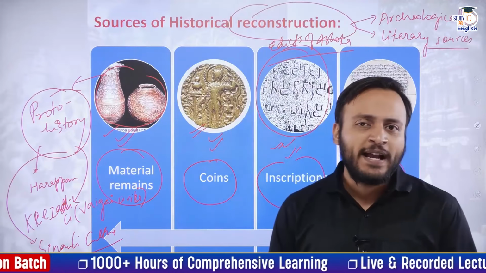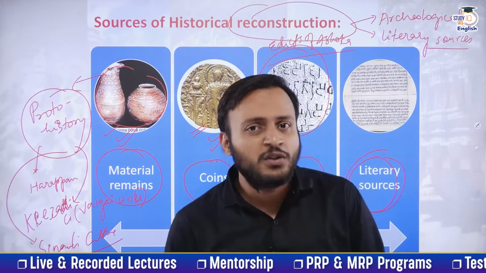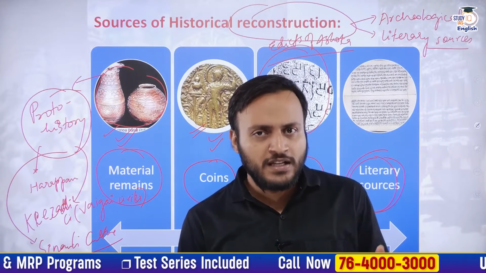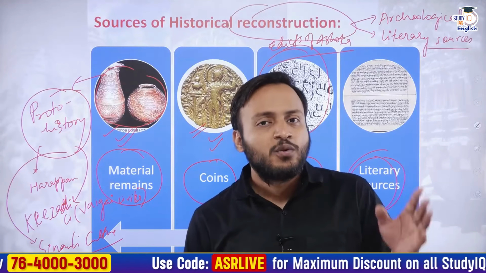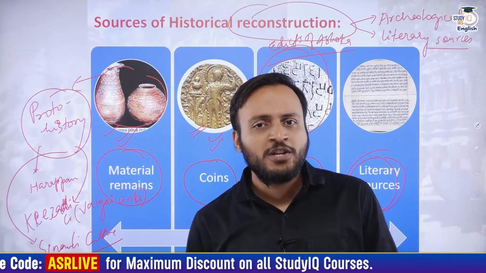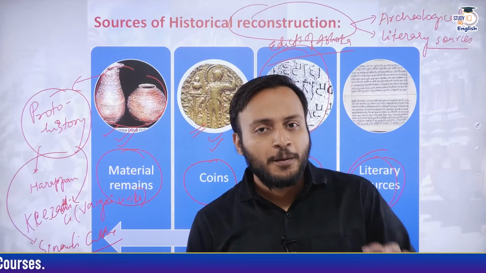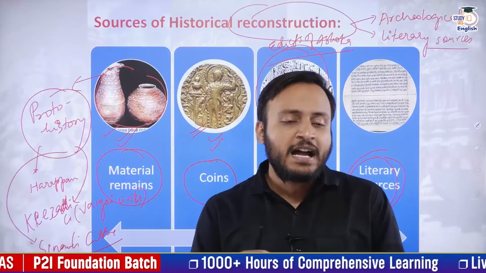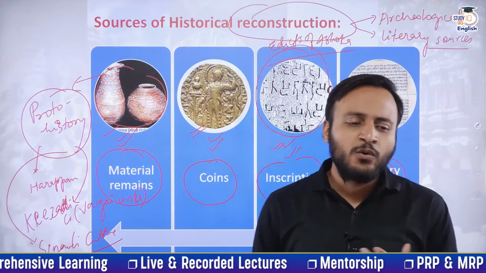Similarly, there are coins which provide evidence of the different attributes or features of the rulers. For example, Samudragupta used to play the veena. Veena is a musical instrument. How do we know that? We know it with the help of coins. Similarly, the Kushana ruler Kanishka used to worship Lord Shiva. How do we know that? We know it from the coins of Kanishka, which mention the name of Lord Shiva as O Shio. O Shio means Hey Shiva, right? And later onwards, he became a Buddhist.